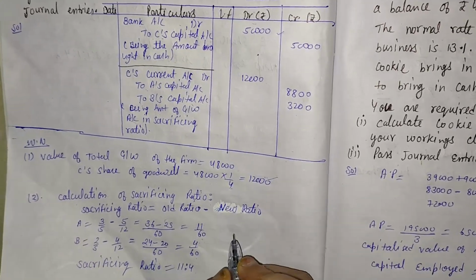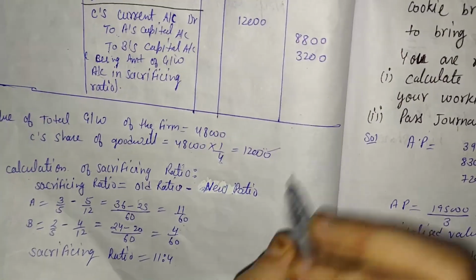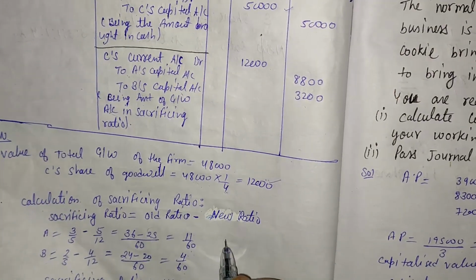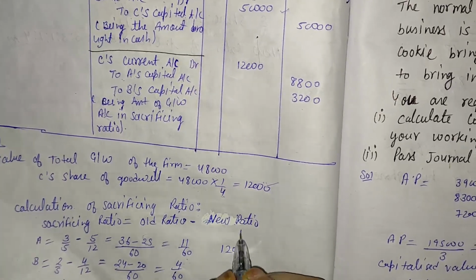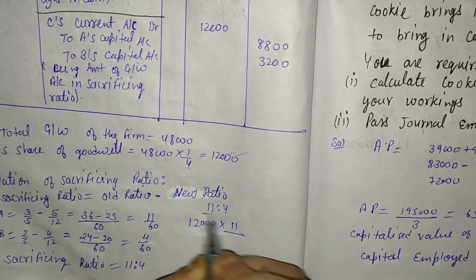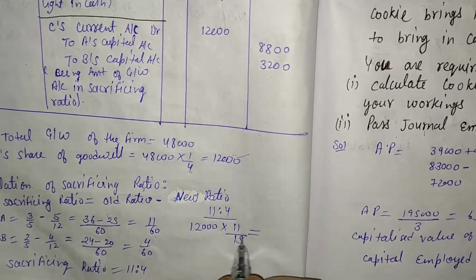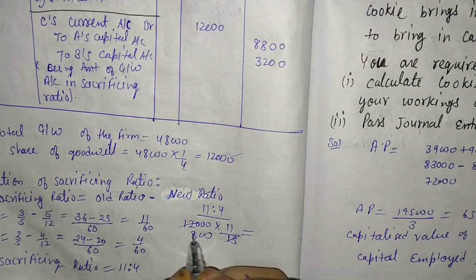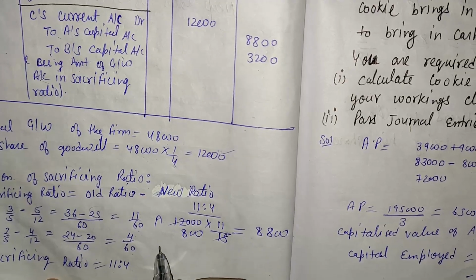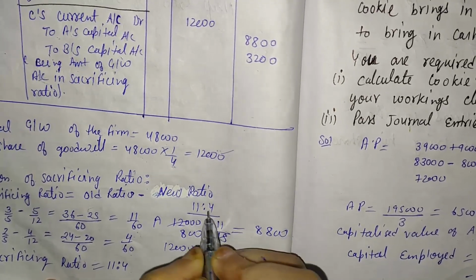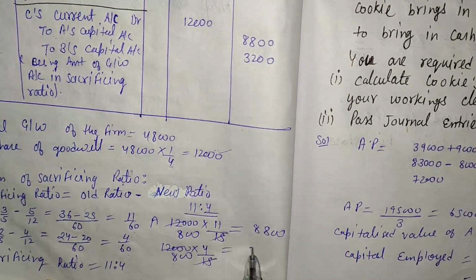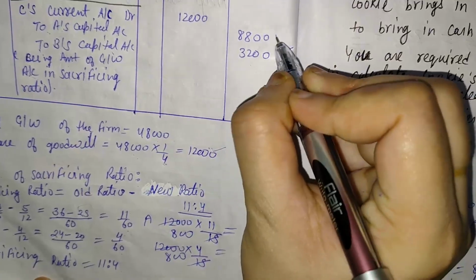For revision, I already told you how to distribute, but I am revising that point again. Here 12,000, the ratio is 11:4. So 12,000 multiplied by 11 over the total 15 gives 8,800. Same as B's share: 12,000 into B's share 4 over the total 15, that is 3,200. Here it is.